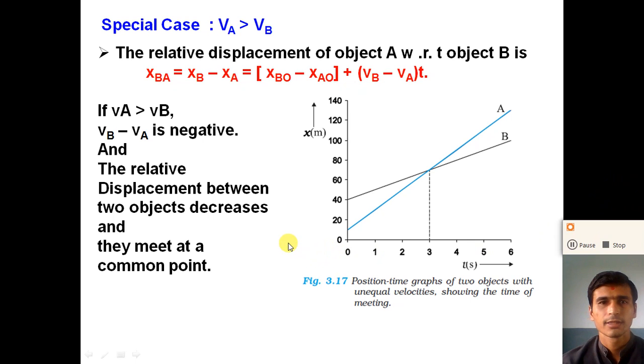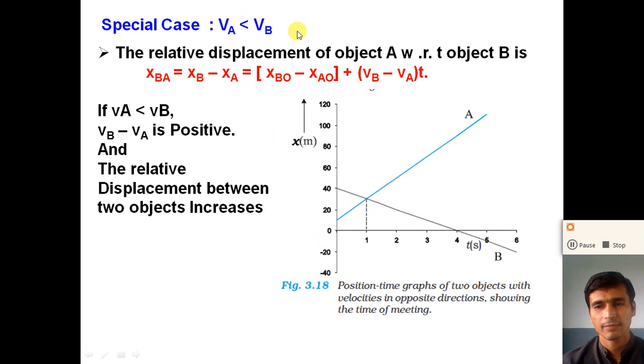Now dear student, the third case: if VA is less than VB, the velocity of object A is less than the velocity of object B. So from the relative displacement, VB minus VA is positive, and the relative displacement between the two objects increases, and both objects do not meet at any common point. Initially, at time t equal to 0, the relative displacement of both objects is 30 meters.